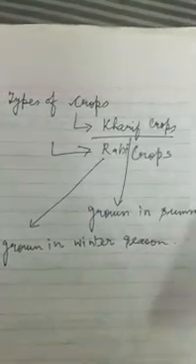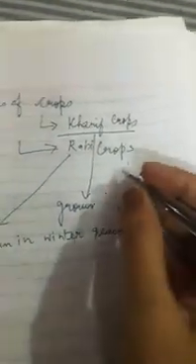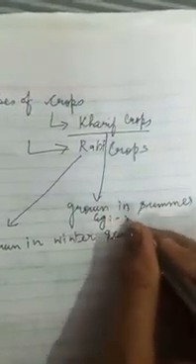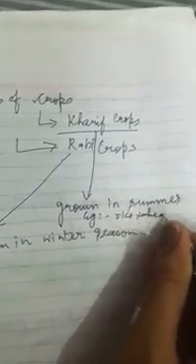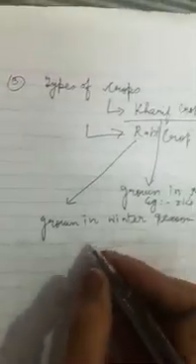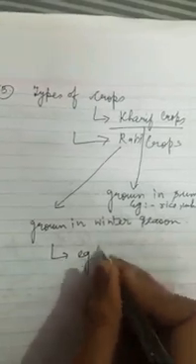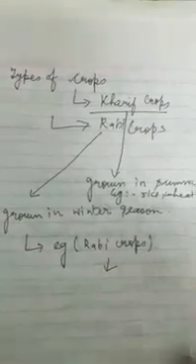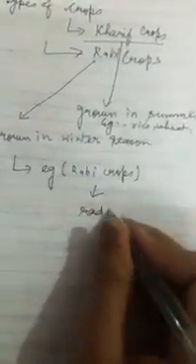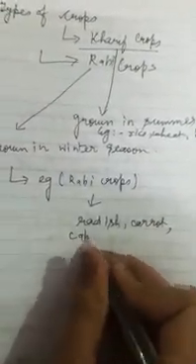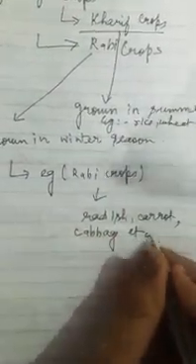So what can be another example of this? We can quote examples also. Examples of Kharif crops: rice, wheat, bajra, etc. Okay. What are the examples of Rabi crops? Examples of Rabi crops: radish, carrot, cabbage, etc. So this was all about types of crops.